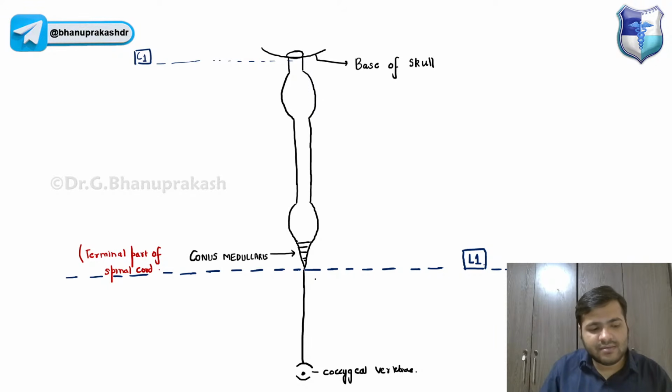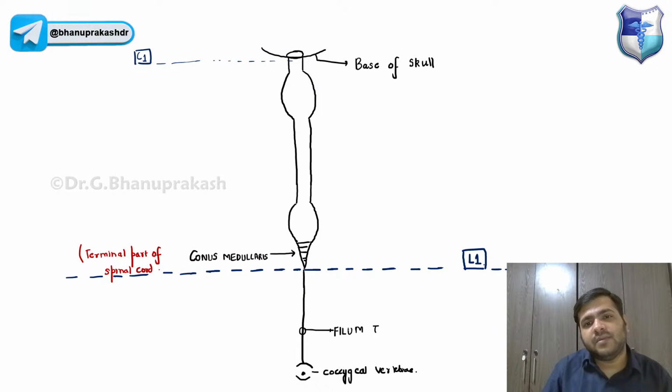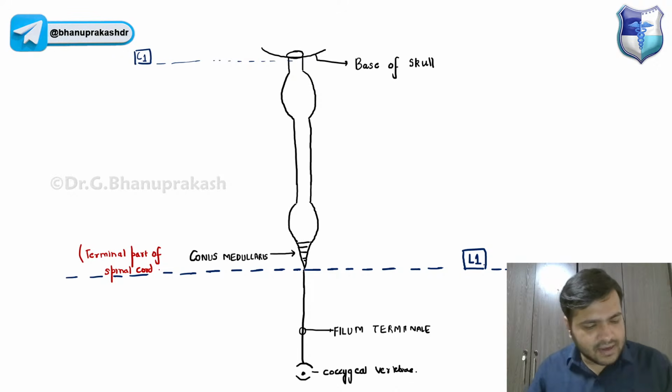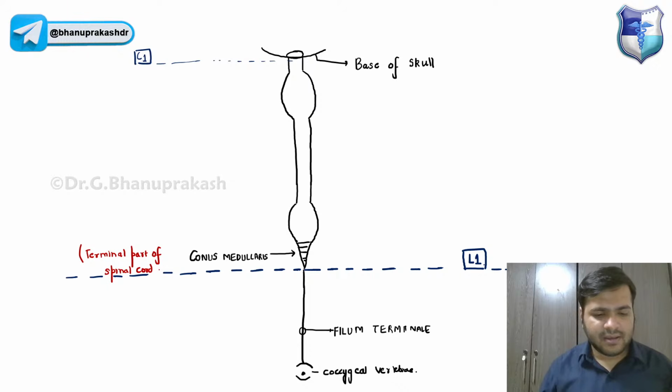I will be discussing this structure entirely later. This structure is called the filum terminale. Basically, it is a thin extension of the conus medullaris, which goes to the dorsum of the coccygeal vertebra. It's a thin line, guys, going to the dorsum of the coccygeal vertebra. That is the filum terminale.